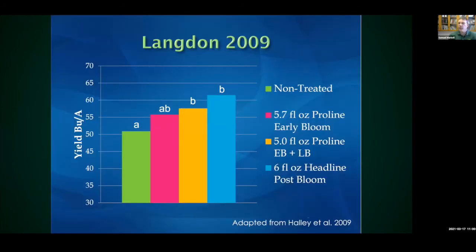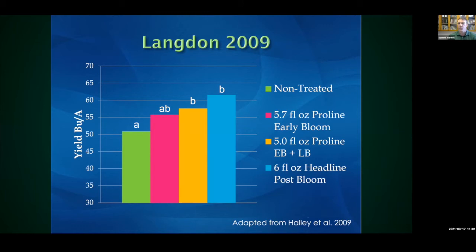So you may remember, if you have visited with Scott Halley when he worked at the Langdon Research Extension Center, you may remember this slide. So this was some work that he did that got quite a lot of attention. I remember being at the Devils Lake or Lake Region Roundup, and there were a lot of questions about this. So Scott had been able to manage Pasmo pretty well and had been able to produce some pretty high yielding flax. And this is an example of his early work.